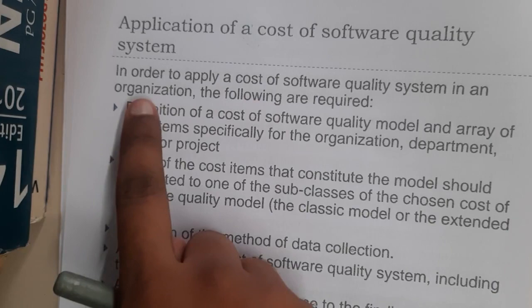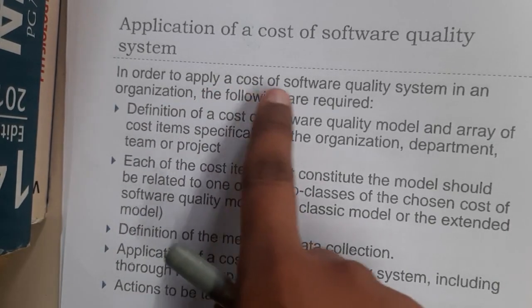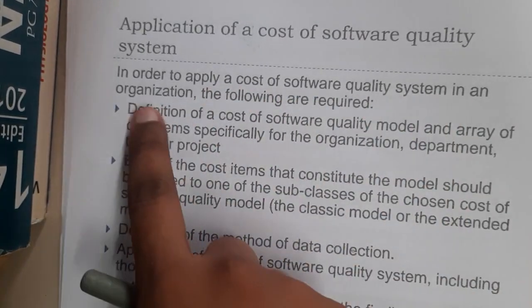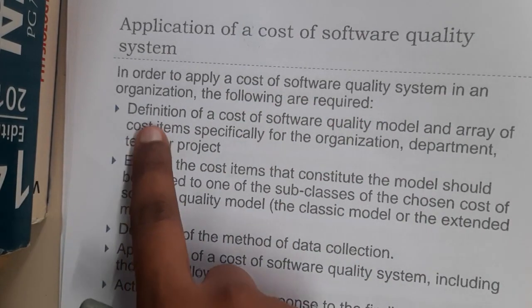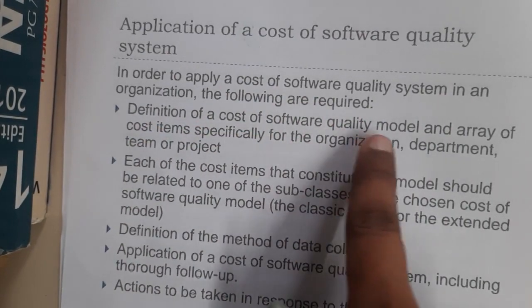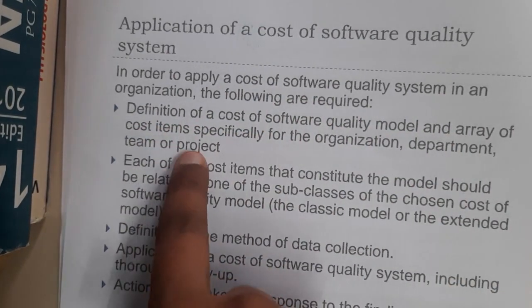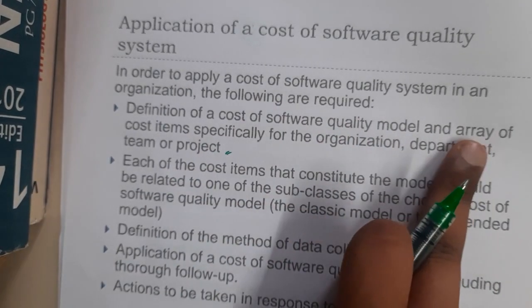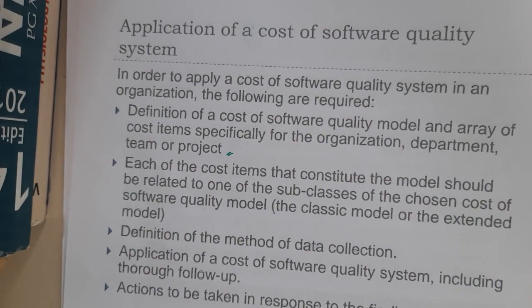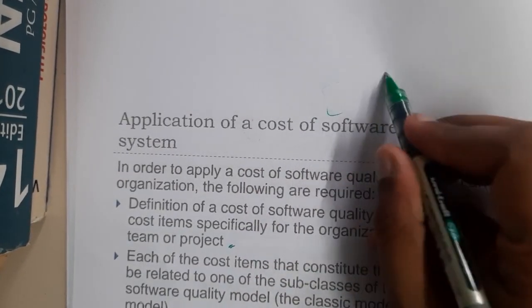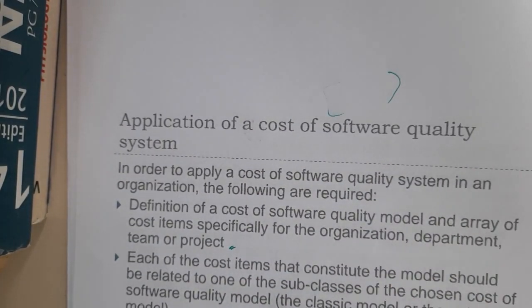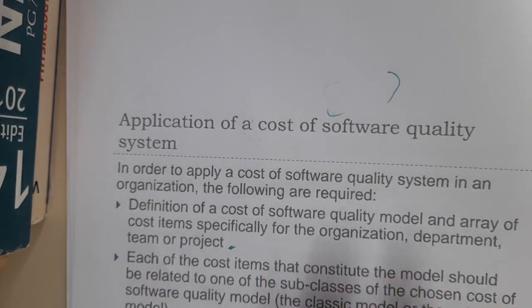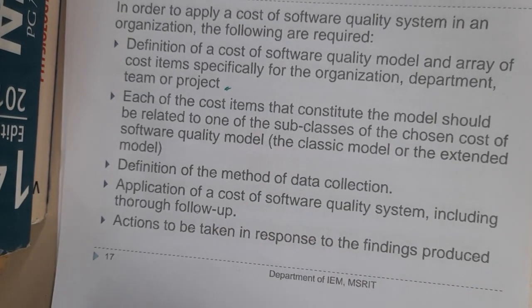In order to apply a cost of software quality system in an organization, the following are required: a definition of a cost of software quality model, and an array of cost items specifically for the organization, department and team. So they are stored in arrays, it seems. I'm not 100% clear with this, guys. How are they represented? Are they represented in matrices, arrays? There is no proper example. I did search for it, but I did not find any.